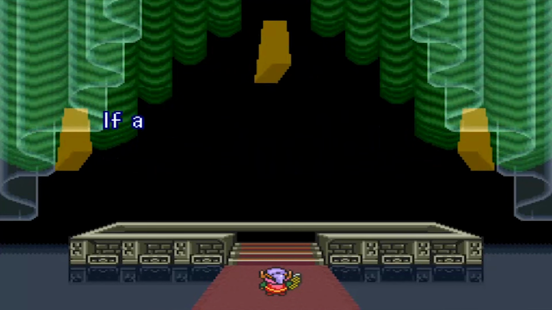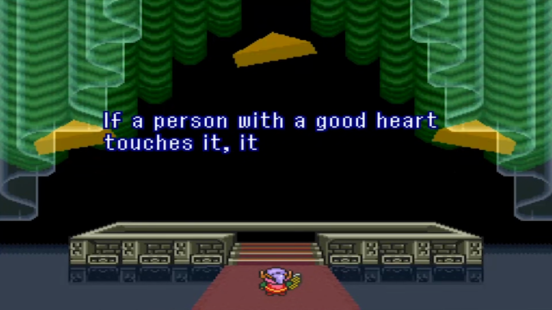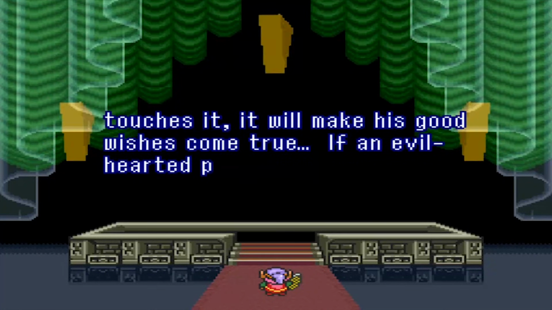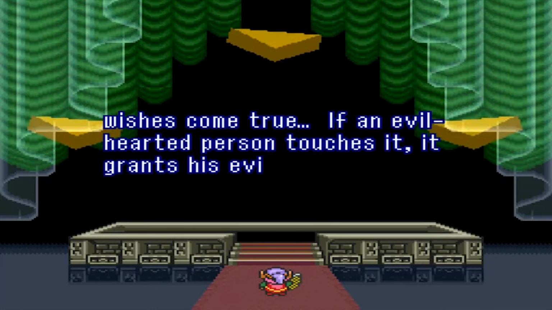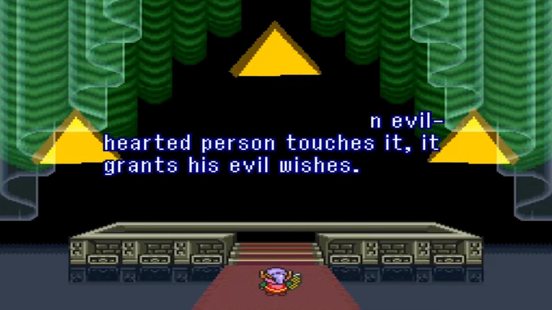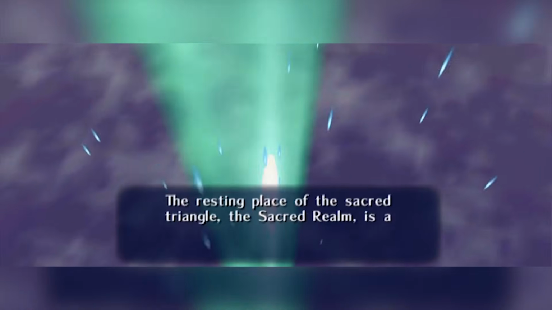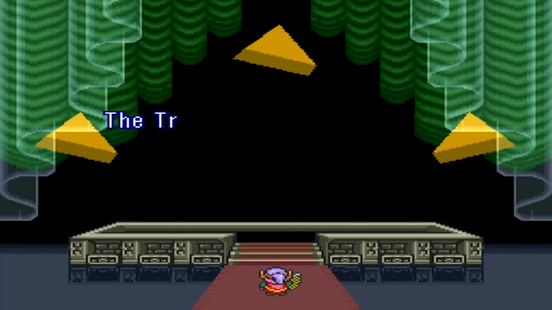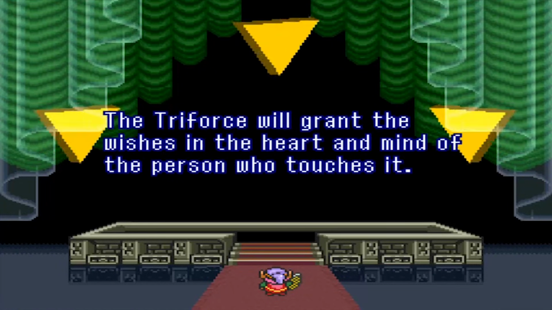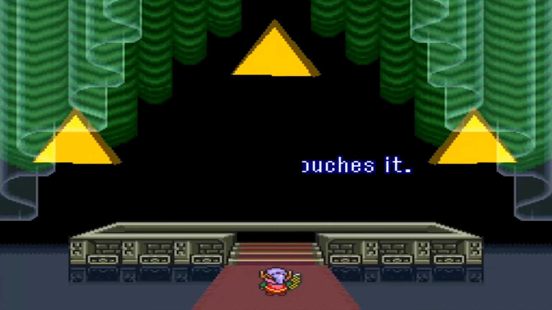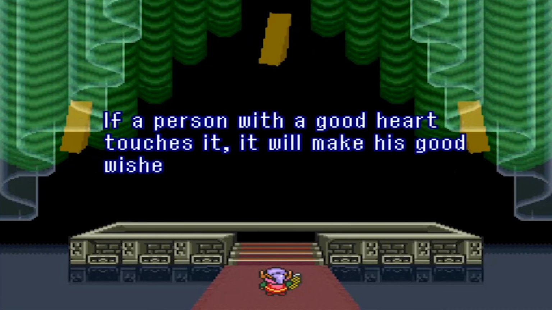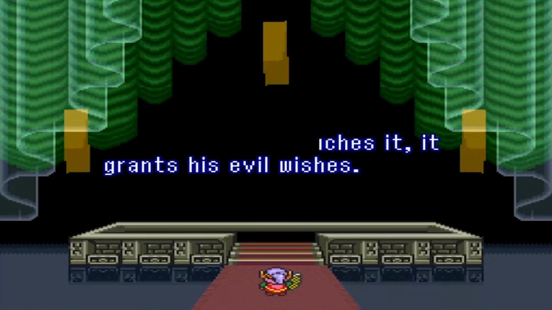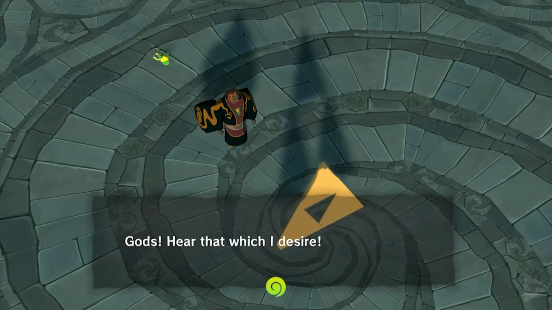And immediately before this line, the Triforce explains that if someone with a good heart touches the Triforce, it will make his good wishes come true. And if someone with an evil heart touches it, it will make his evil wishes come true. Which matches up with what Sheik said about the Sacred Realm reflecting the heart of the one who enters it. Sheik says that the Sacred Realm reflects the heart, and the Triforce says the Triforce reflects the heart. But either way, they're both saying the same thing, that Ganondorf merely having an evil heart caused the realm to turn evil as soon as he entered it. Not that it was him making a wish that turned it evil.